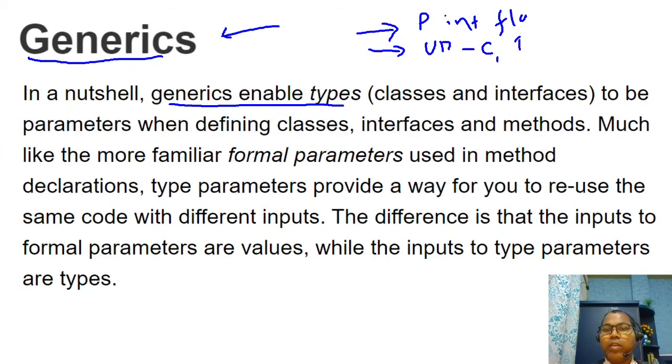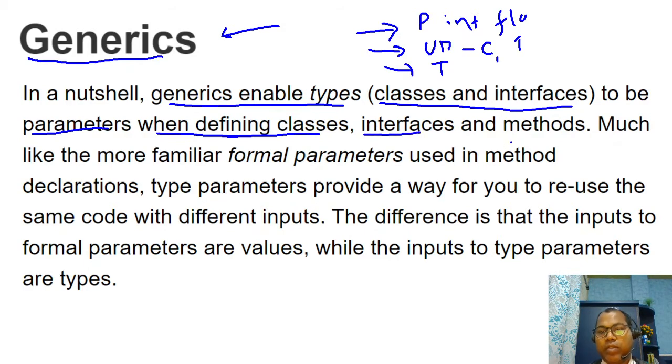Similarly, generics also enable you to define types, so that classes and interfaces can be parameterized when defining a class, interface or method.